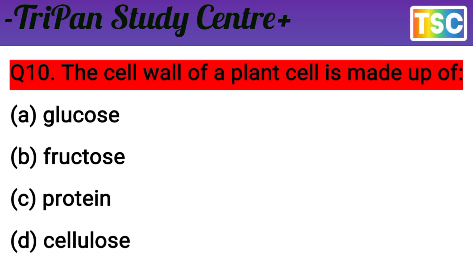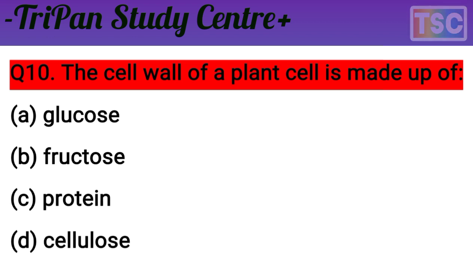But you are important. Give the correct answer to this question and write the correct answer in your notebook first. Let's check the correct answer to this question. The question is clear. The cell wall of a plant cell is made of.